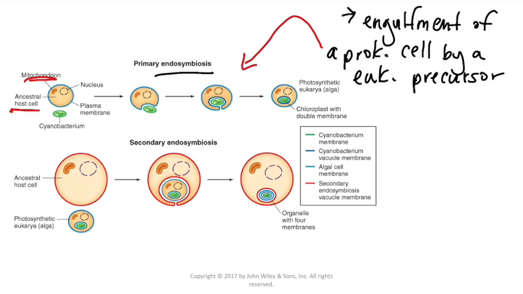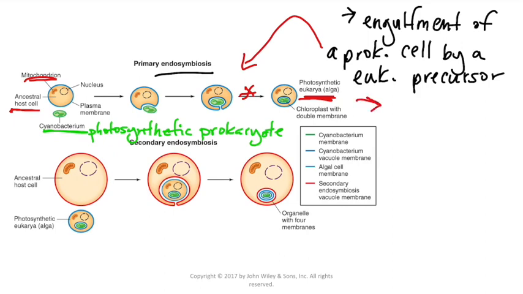Those developed before chloroplasts did. And this particular cell is going to engulf a cyanobacterium. These are prokaryotic cells that are photosynthetic. Once this prokaryotic photosynthetic cyanobacteria gets engulfed, it becomes an integral part of our cell, and this cell is now a eukaryotic algae cell. This is how a number of our algae develop, like some of our blue-green algae. That's one form of endosymbiosis, and it's called primary endosymbiosis because we have a prokaryotic and a eukaryotic precursor coming together to form a new type of cell.